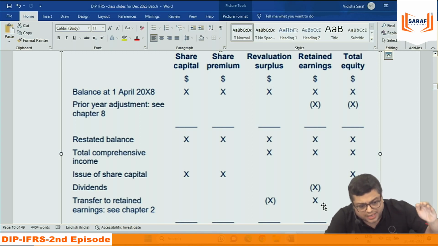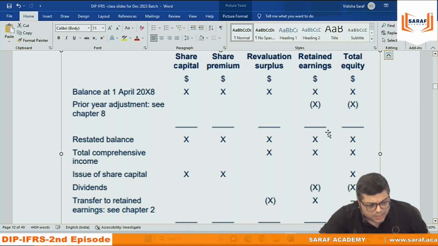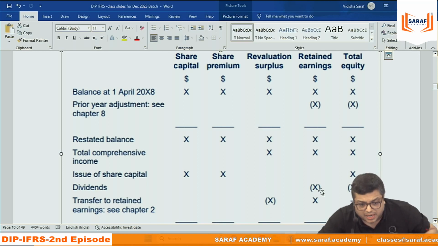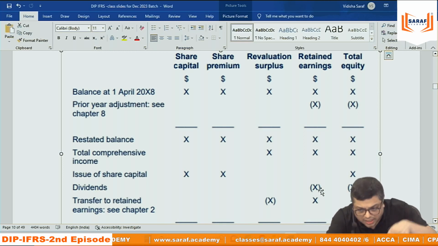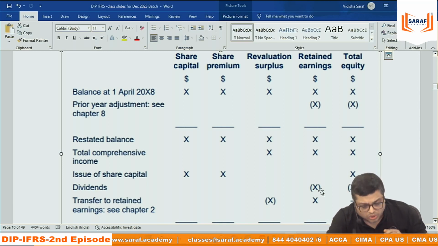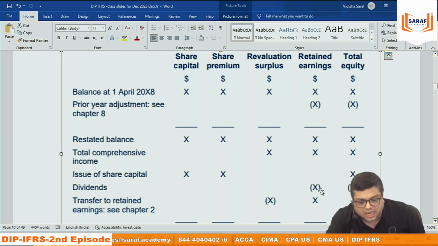Earlier you have recorded 3 years an expense. And when you recorded the expense, the profit went down, the retained earning went down. But that is actually not an expense. They are not taking shares. So since that is not an expense, again you are increasing your retained earning, but that cannot be recorded in PL account. Because this is not an income for the current year. This is income of all 3 years. So this is not recorded in PL account. This will be adjusted in the statement of changes in equity only.